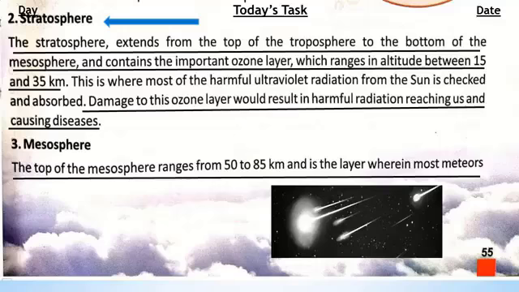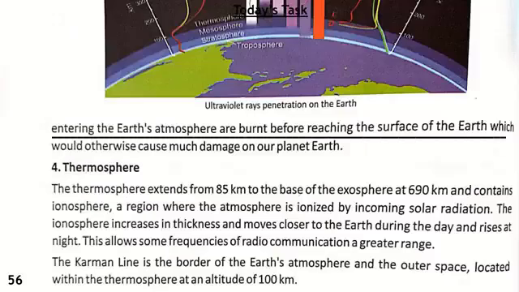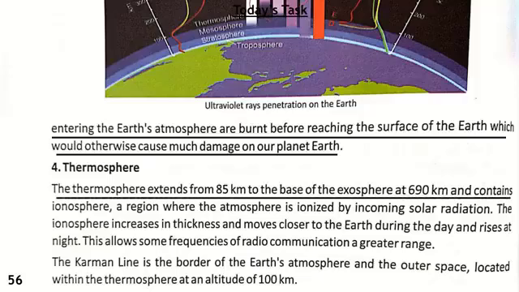All of you highlight these points on page number 55. These meteors entering the Earth's atmosphere are burnt before reaching the surface of the Earth, which would otherwise cause much damage on our planet Earth. It means these meteors burn up as soon as they enter the atmosphere and are destroyed. If this did not happen, they would cause so much damage on our planet Earth. Next we have the fourth layer, that is thermosphere.